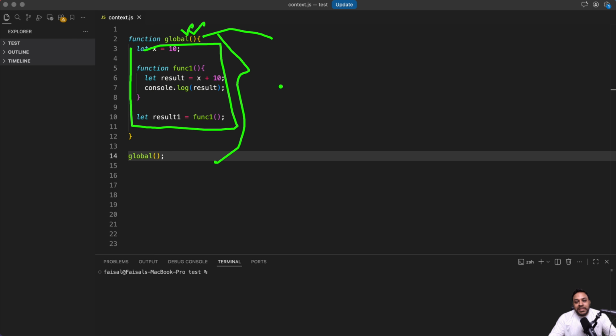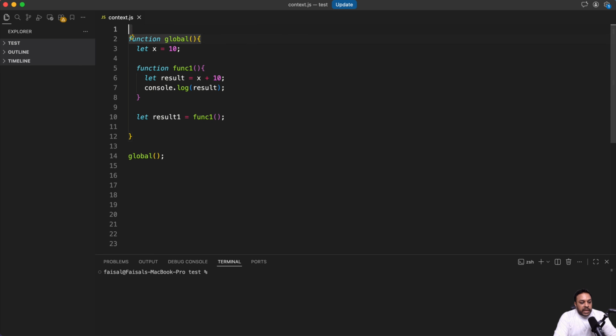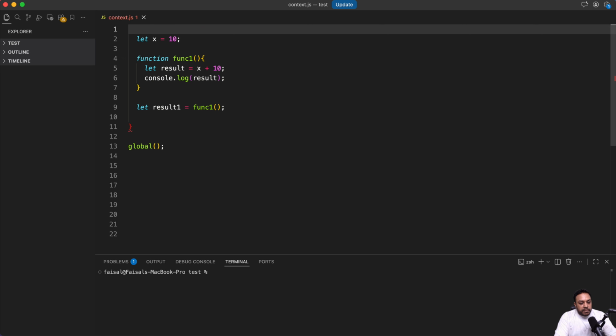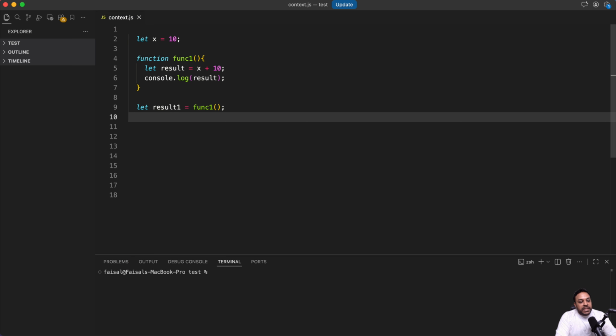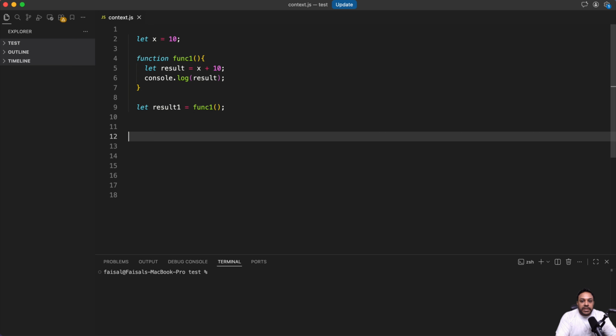There in the main function, basically the execution starts. So here in the global, basically the execution starts. But of course, I have just written it to show you guys, but there is no global function actually. It is by default in the global. Whatever we write in JavaScript, anything outside a function, that is by default in the global in JavaScript. So this is what is global in JavaScript.